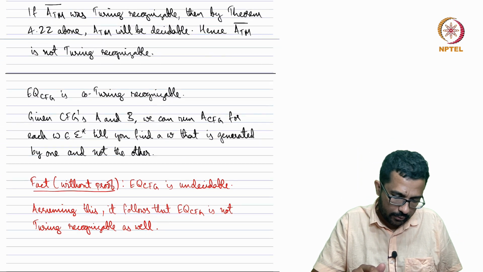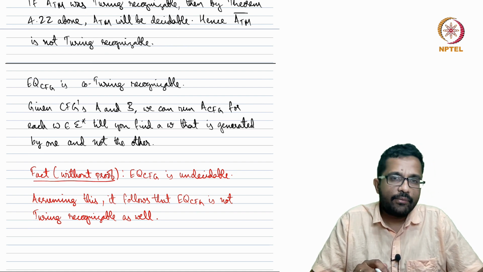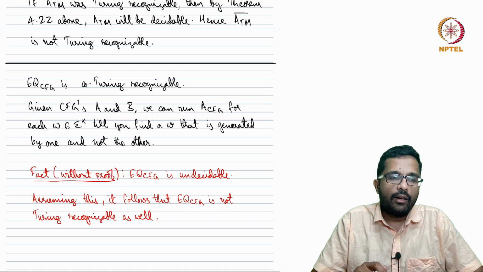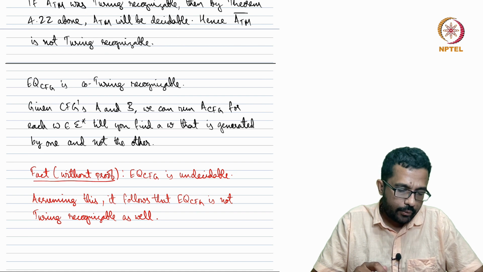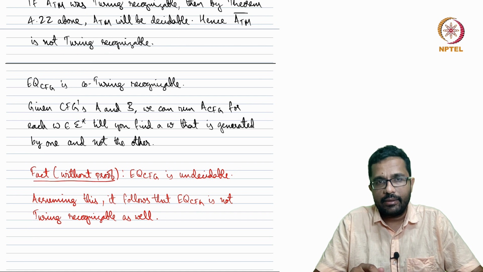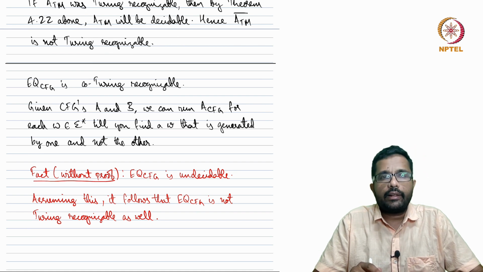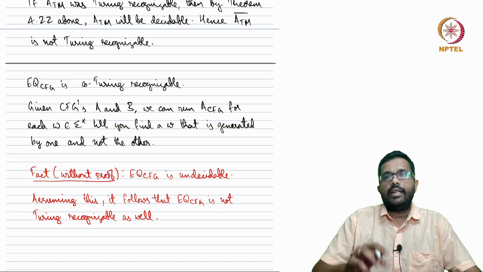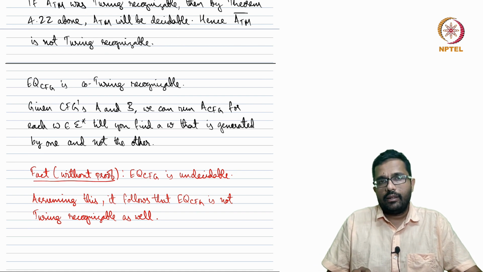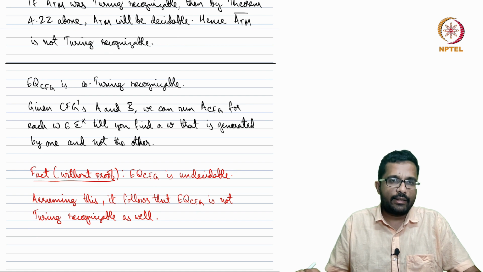Finally, a couple more points. We mentioned that EQ_CFG is not decidable, and we are saying that EQ_CFG is co-Turing recognizable, meaning the complement of EQ_CFG is recognizable.